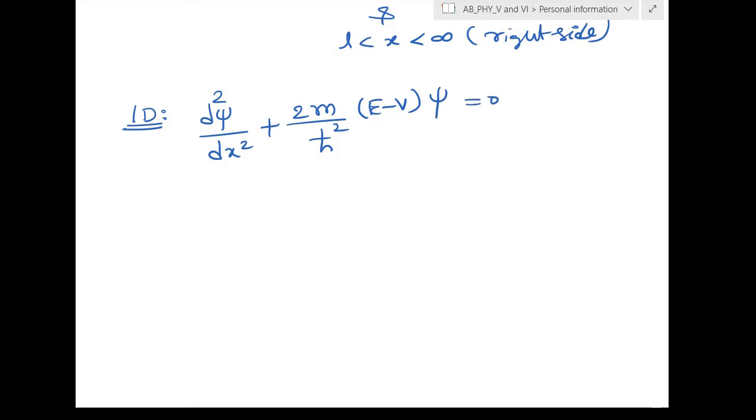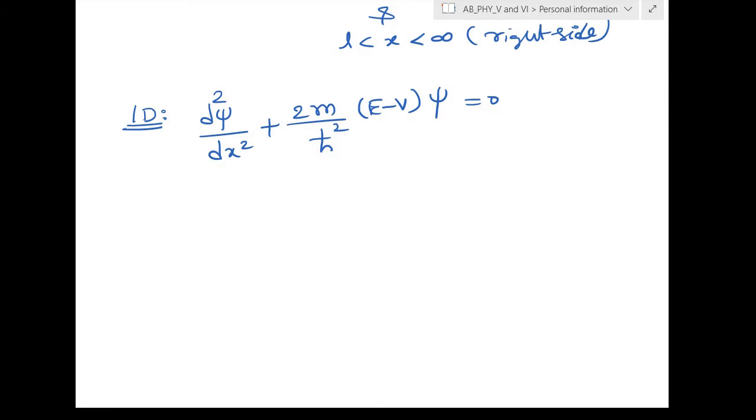We require only the time independent part, not the time dependent part. The particle is only inside the box, there is no transmission from one box to another, so there are no transmission probabilities here. So the time independent problem is a stationary problem.